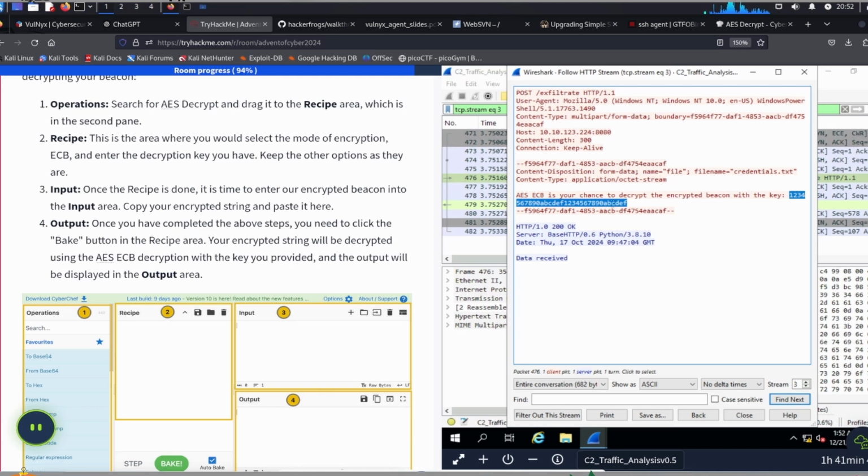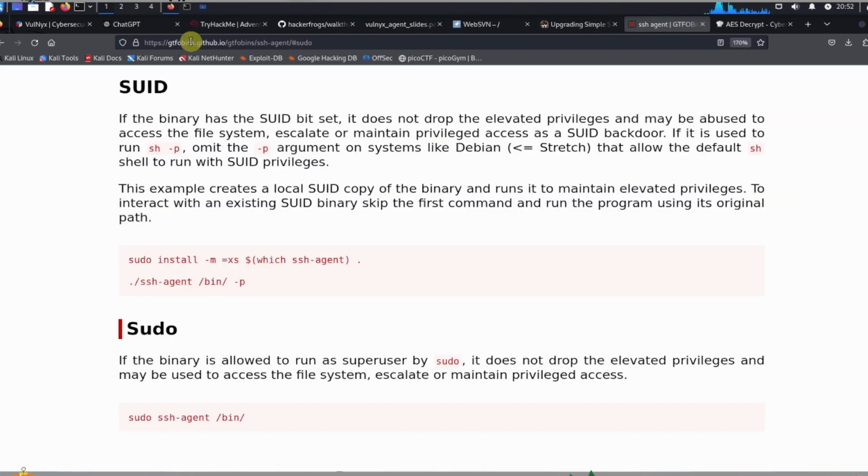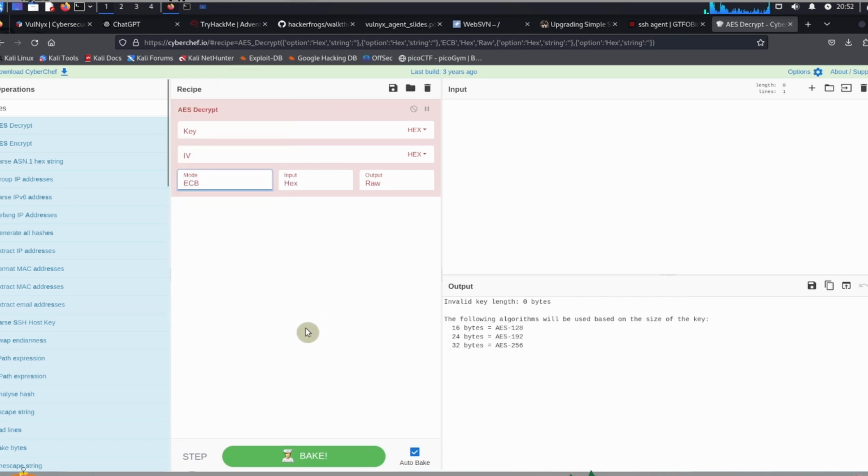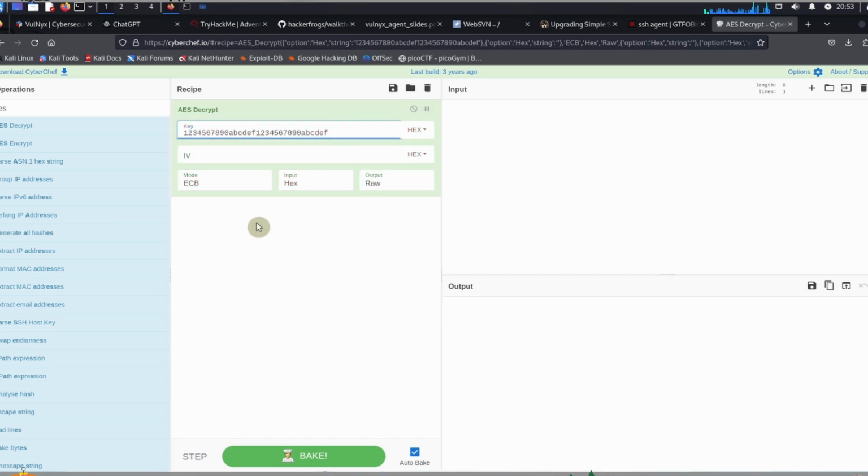We're going to copy it, and then we're going to go over to CyberChef. In CyberChef, we're going to click into the key field over here and paste in our key. Okay, so we've got our key, and we have our mode, which is ECB. All we need to do now is get something that needs to be decrypted.